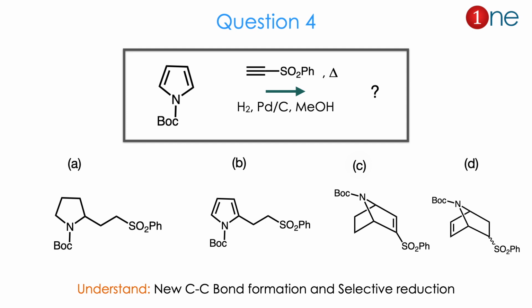Here 4 products are given, in many forms. The first product suggests just a carbon-carbon bond formation as well as loss of aromaticity. The B answer suggests just a carbon-carbon bonding, nothing more. The C answer suggests that a bicyclic system is formed, and the position of the alkene is the real question between C and D. So in the bicyclic system the alkene position is important. You have to understand that new C-C bond formation definitely occurs, and selective reduction is also the real question. The answer is C. Let us see how.